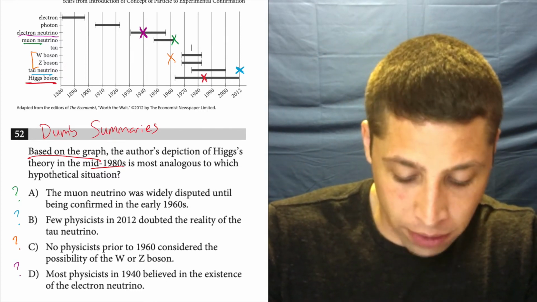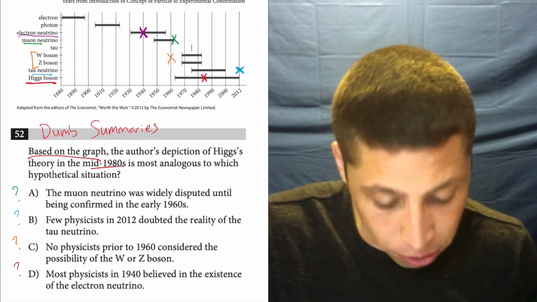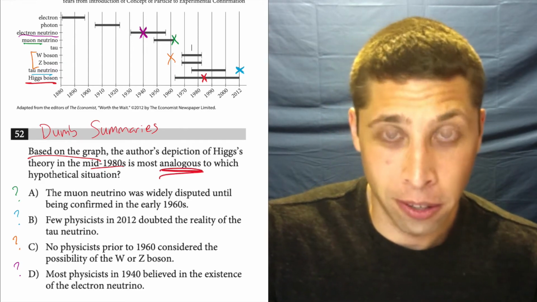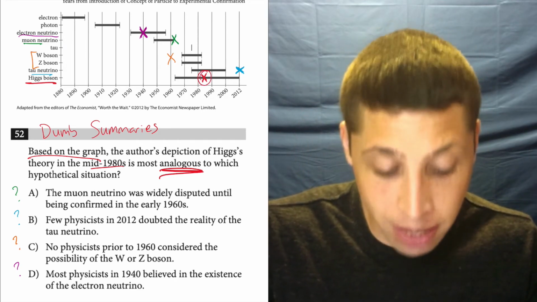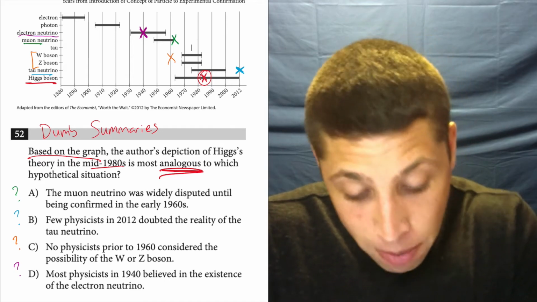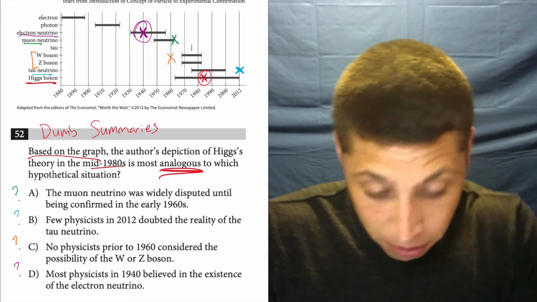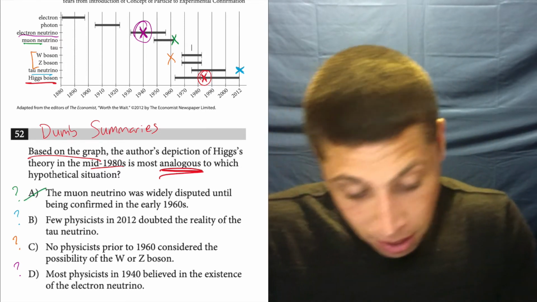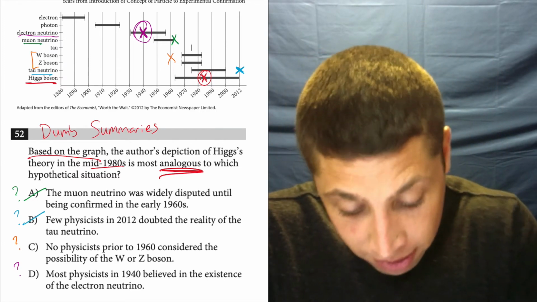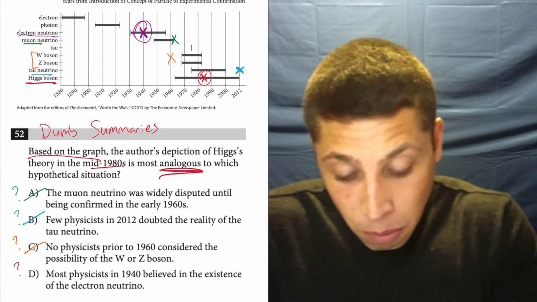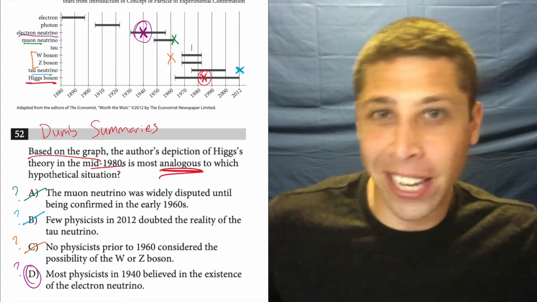Let's go back to the question for a second. The author's depiction of Higgs' theory in the mid-1980s is most analogous to which hypothetical situation, right? So analogous is a fancy word for similar. So what is the most similar to this big red X that I put in the middle of that line? How about the purple X that I put in the middle of this other line? Instead of the green X that's at the end of the line, the blue X that's past the end of the line, or the orange X that's before the lines. Right? What's most analogous? Well, I got an X in the middle of the line, I got another X in the middle of the line, that seems good enough for me.